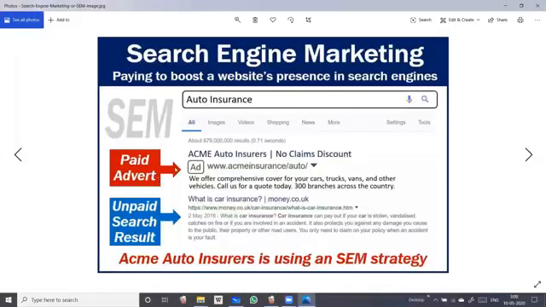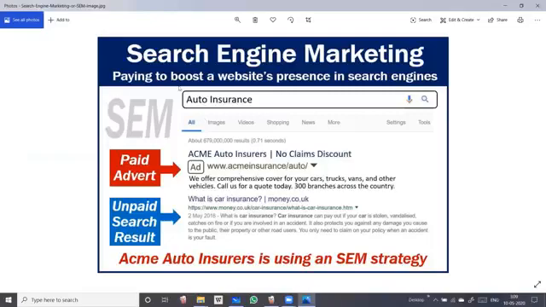Look, this is the paid ad. Look, AD is written, and this is the unpaid search result. Basically, this can be your SEO, but this one is your SEM, where AD has been written, and this is Google AdWords. That means this is the paid advertisement, students.